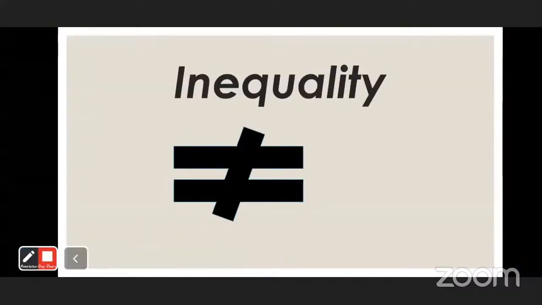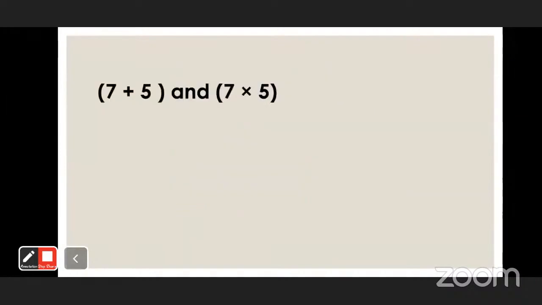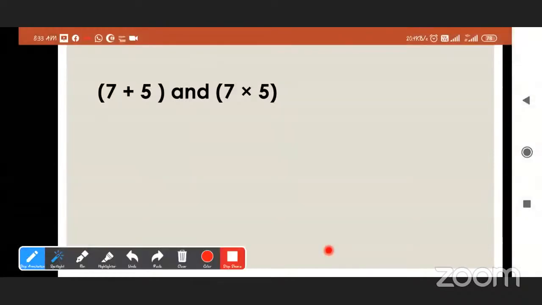Now see the next one. The next topic is inequality. Equality means the equal ones and inequality means not equal. Okay. See here, read this one. 7 plus 5 and 7 multiplied by 5.